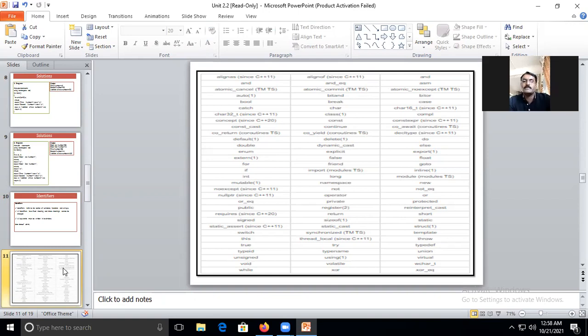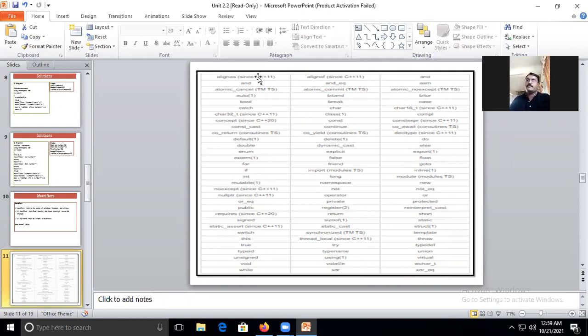an incremented set of keywords in the C program, and with these incremented keywords, it has certain provisions to solve problems by using some reserved keywords. Here I have shown you the list of 95 keywords.